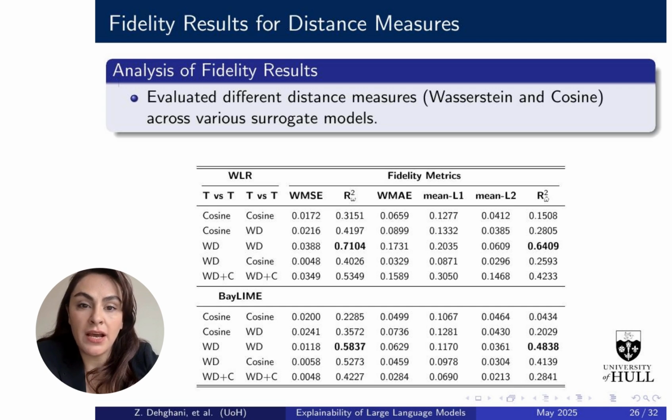Here, we compare how different distance measures, Wasserstein and Cosine, affect fidelity across two surrogate models, LIME, SMILE, and BayLime. The best performance is achieved using Wasserstein distance for both text and output, with the highest weighted R2 of 0.7104. These results show that Wasserstein distance consistently provides better fidelity, especially for text perturbation analysis.